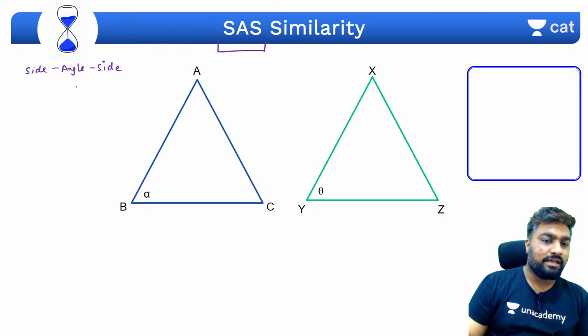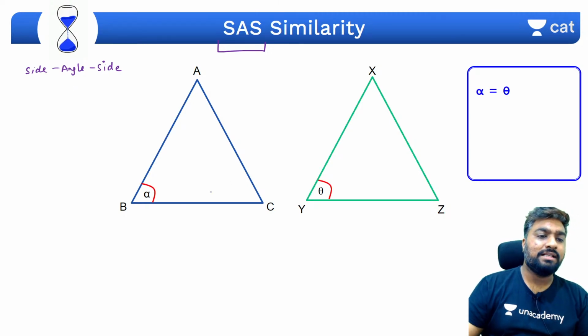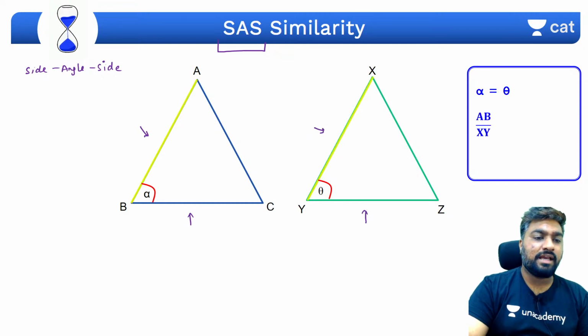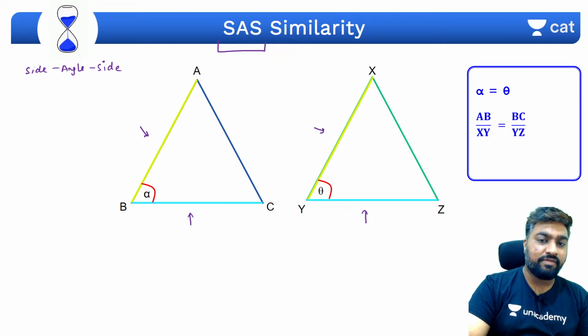If there are two angles that are equal, alpha and theta, and the sides adjacent to them, ये साइड ये साइड ये साइड ये साइड, अगर इनका रेशियो इक्वल है, AB by XY should be equal to BC by YZ, then the triangles are similar.